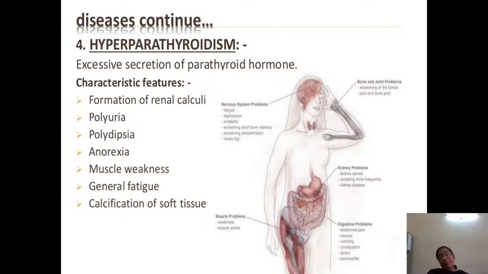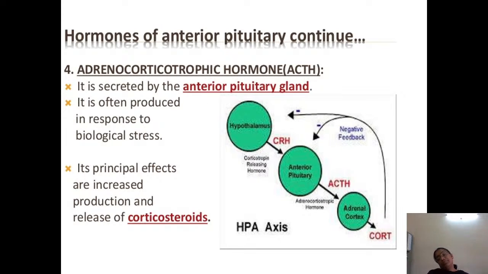Hyperparathyroidism. What happens if there is more parathormone secretion? Since it regulates calcium, there is formation of renal calculi, polyuria, and the number of times you go to the washroom increases. Polydipsia is thirst, along with anorexia, muscle weakness, general fatigue, and calcification of the soft tissue. This is due to the excessive secretion of parathyroid hormone.